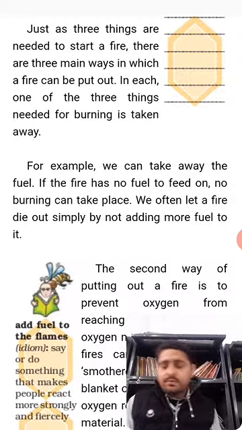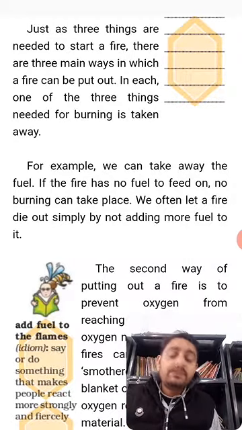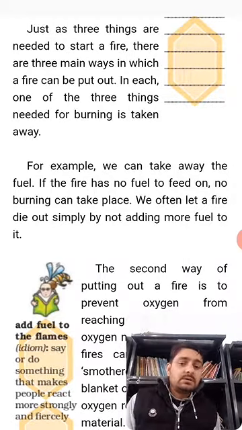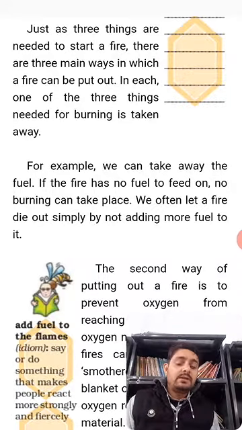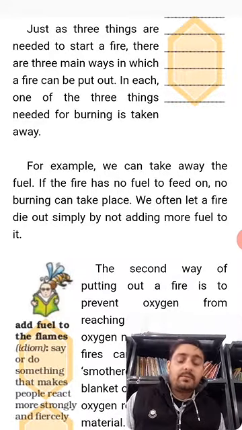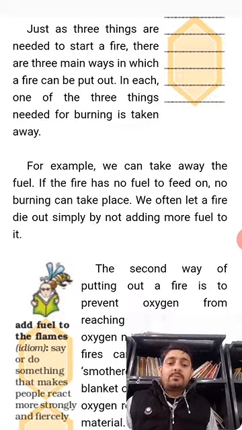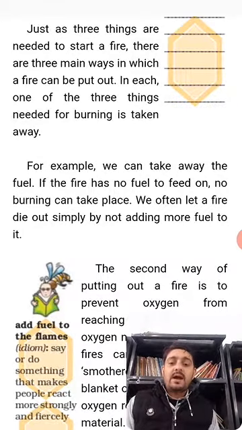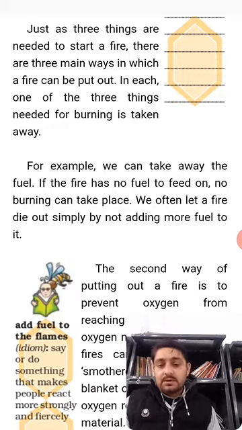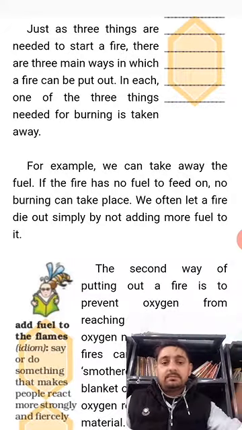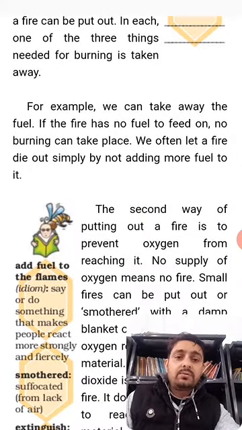If we do not put more fuel there, then the fire will stop. When the fuel is over, the fire also will stop. So this is one way that we can put out the fire.